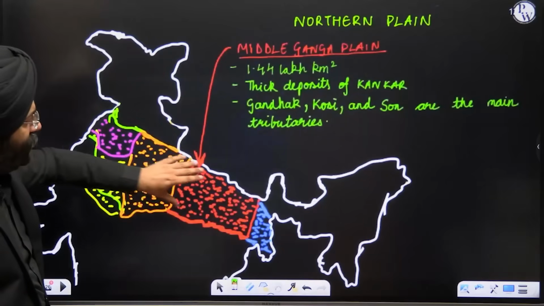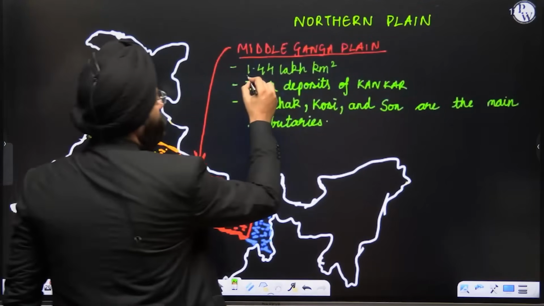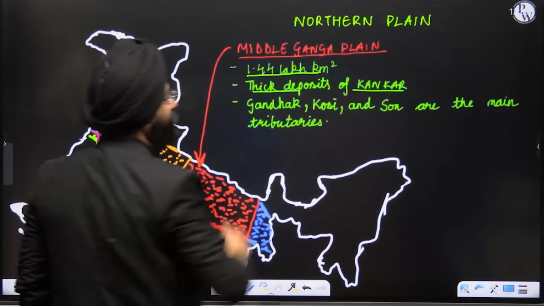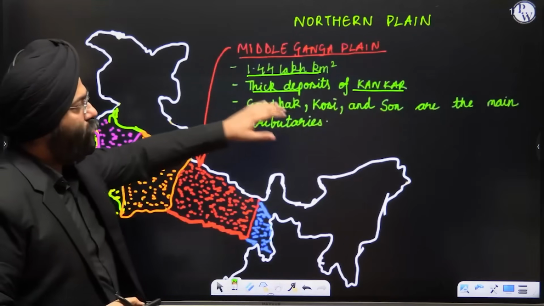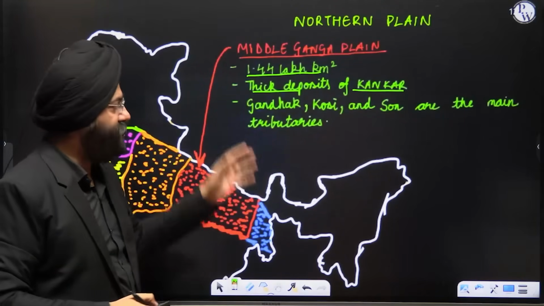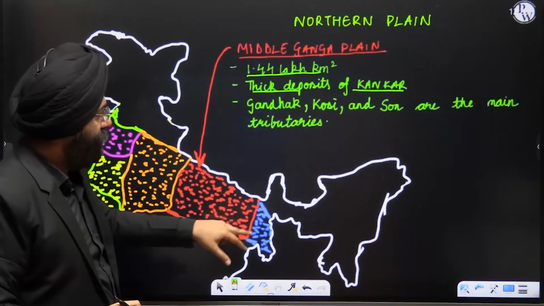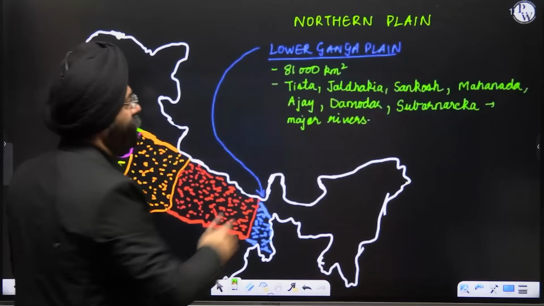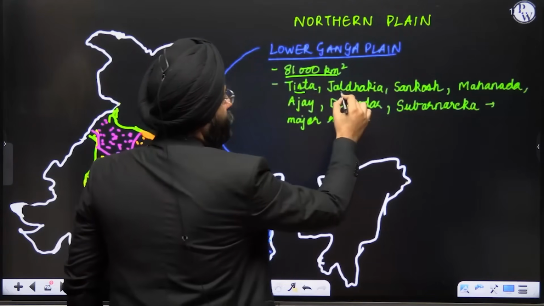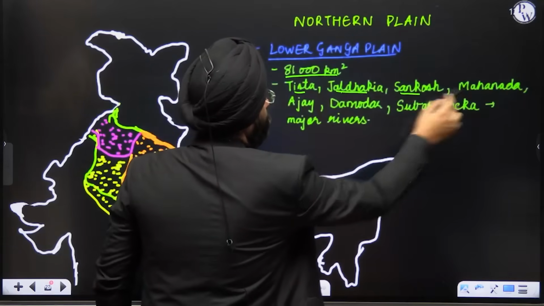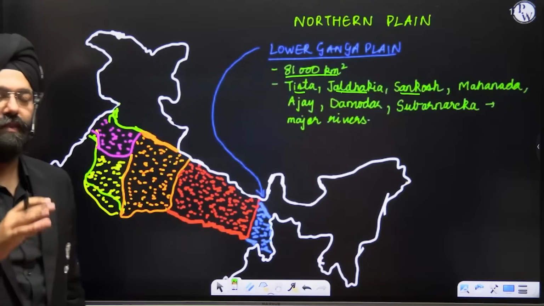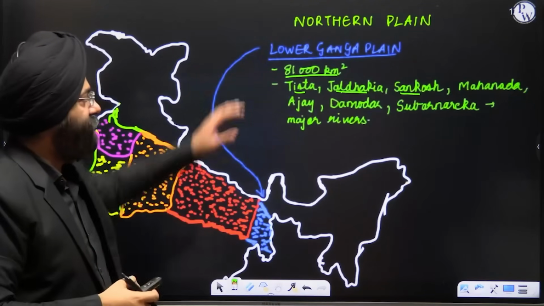Next comes the middle Ganga plain. Now, the middle Ganga plain is 1.44 lakh kilometers square. There are thick deposits of Kankar here. Gandak, Kosi, Son are the important tributaries which are present here. This can also be asked. Then comes the lower Ganga plain, the smallest, 81,000 kilometers square. Tista, Jaldhakia, Sankosh, Mahanada, Ajay, Damodar, Subarnarekha are the major rivers whose presence you see over here. So this is the lower Ganga plain.